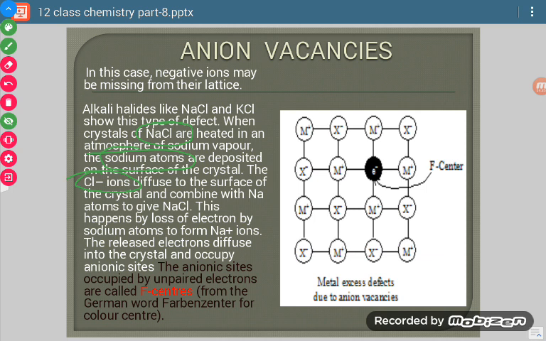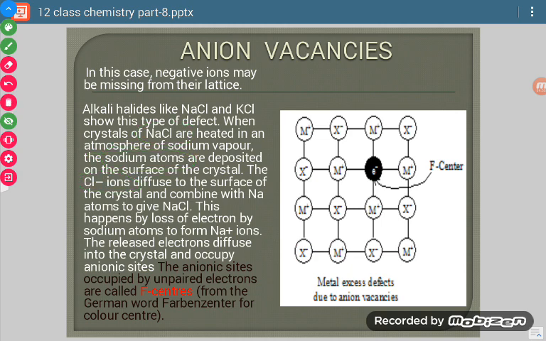Now Na will lose an electron and will change into Na positive, and thereafter it will combine with Cl negative and form NaCl. When Na changes to Na positive, it loses an electron. That electron will occupy the anion vacancy in order to make the crystal neutral. So that particular position is called F center.